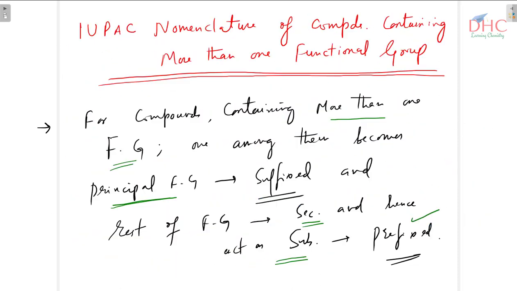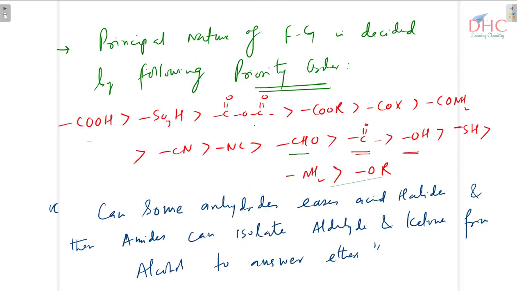Then you are having one more example. Double bond O, it's H over here, the aldehyde group. This is the ketonic group. This is the molecule. Now, this is the functional group which is basically the aldehyde group, and this is the ketonic group. Aldehyde carries significance as compared to ketone, because aldehyde comes first. You can see that order: aldehyde comes first, after that comes ketone. It means aldehyde becomes principal, ketone becomes the secondary functional group.